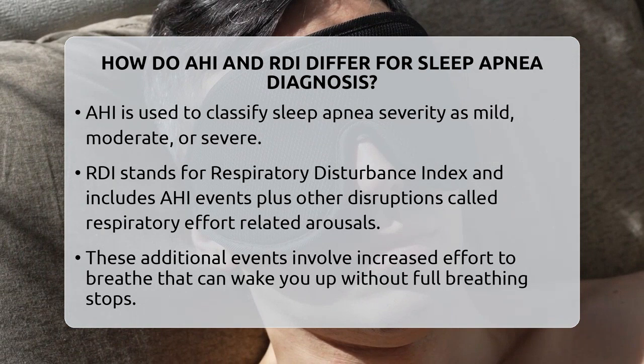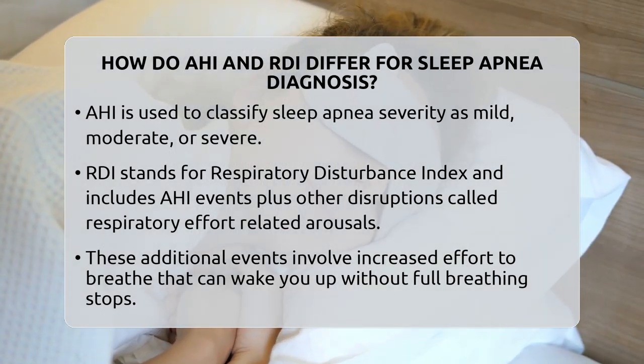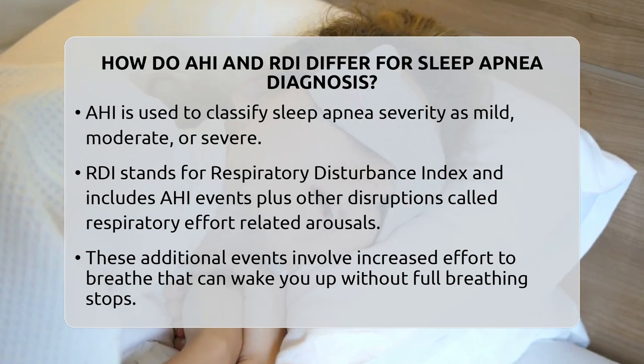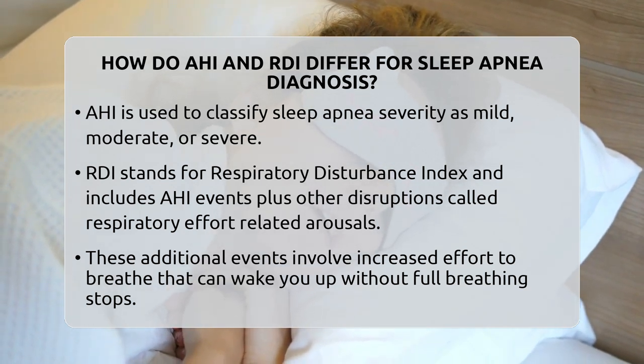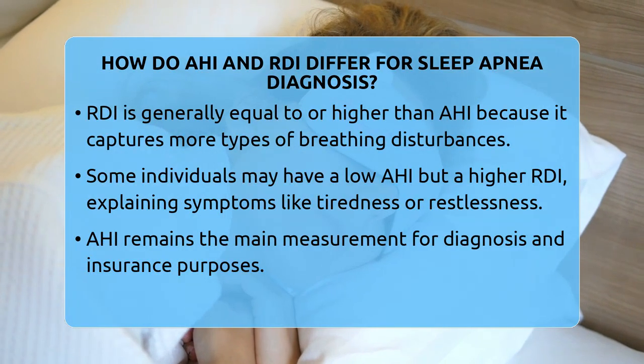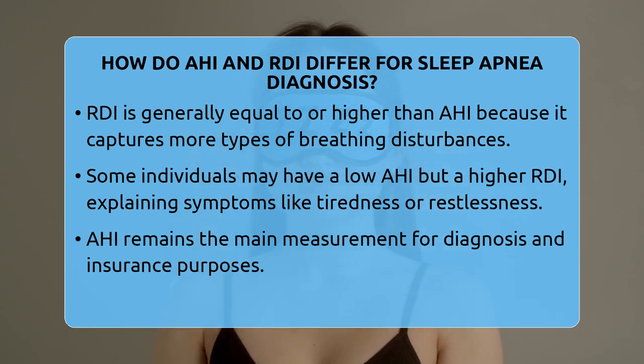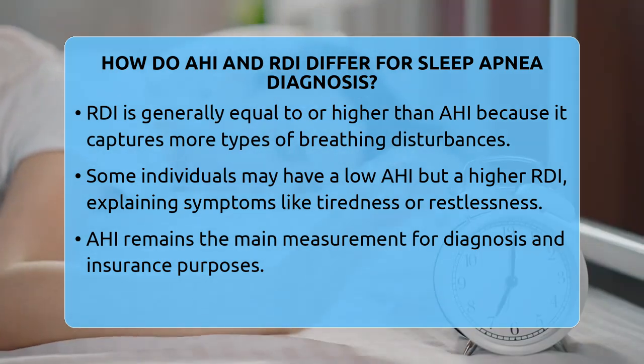Now, the Respiratory Disturbance Index, or RDI, is similar but includes more types of breathing issues. Besides counting the apneas and hypopneas, it also considers other disruptions called respiratory effort-related arousals. These happen when your body tries harder to breathe but doesn't fully stop airflow. These efforts can wake you up briefly, even if your breathing doesn't pause completely. Because RDI includes these extra events, it's usually the same or higher than your AHI.